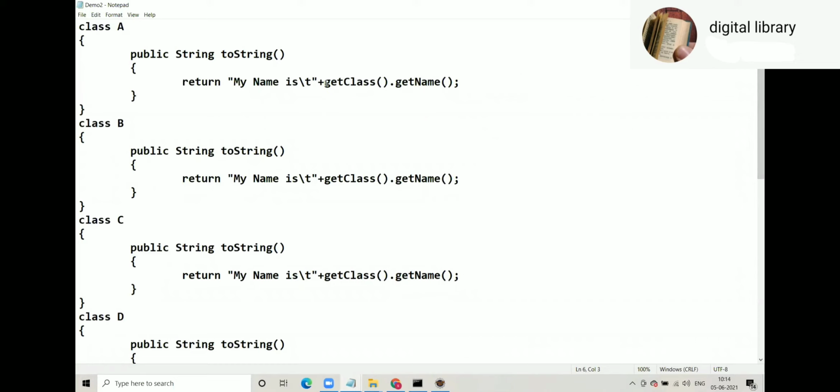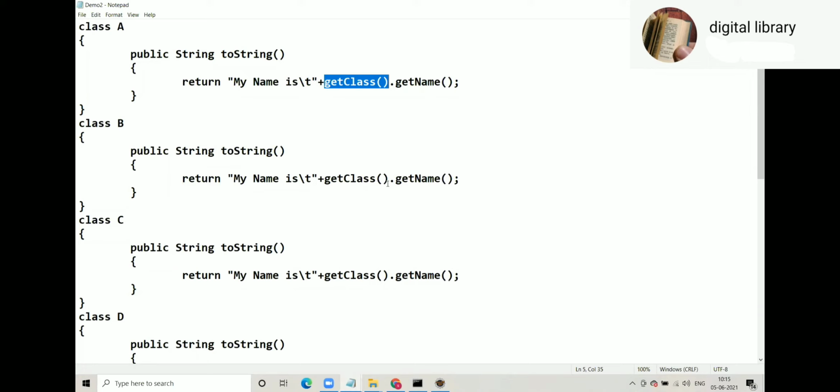Get class is called without any reference. So what do you mean by that? Get class is called without any reference. That means either that method belongs to the same class A, or it is inherited, and nothing else. When you call any method without any reference, either that method belongs to the same class, or that method is inherited. It is a method of Object class.